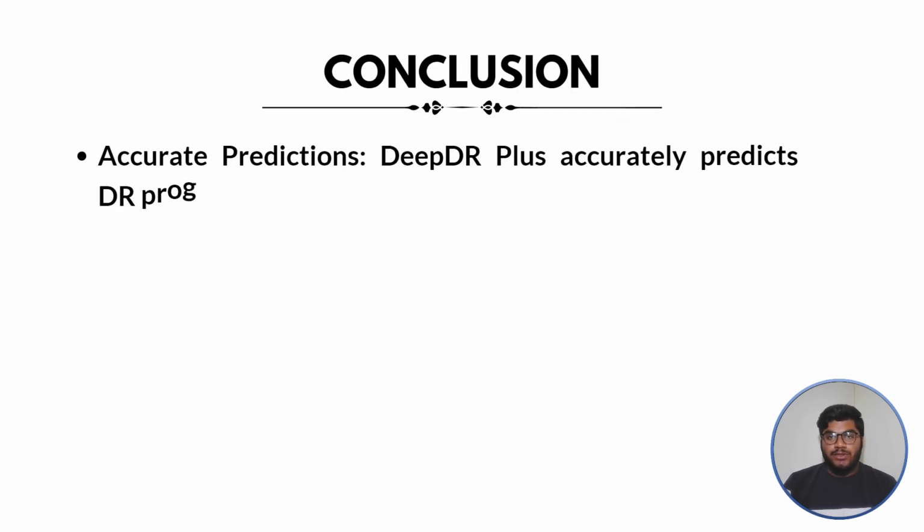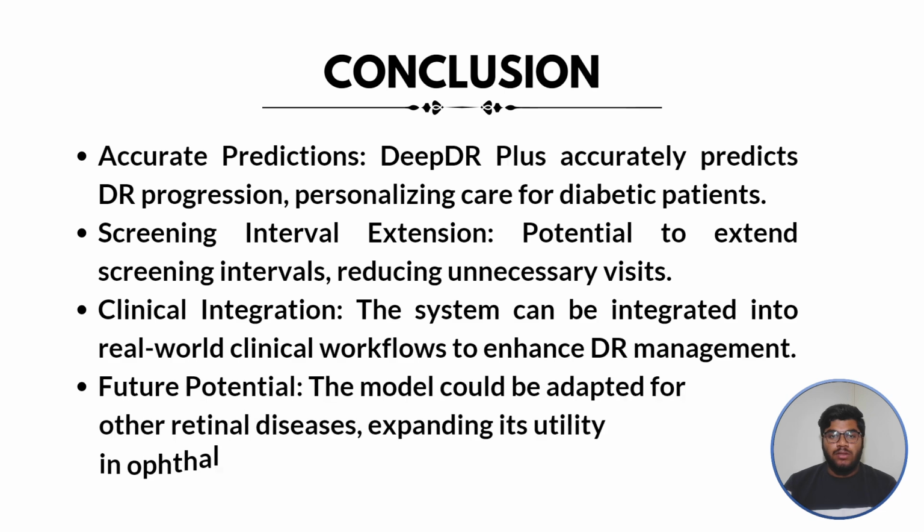Now let us discuss the conclusion. What we have concluded from this research is, first, accurate predictions: DeepDR Plus accurately predicts DR progression, that is diabetic retinopathy progression, personalizing care for diabetic patients.